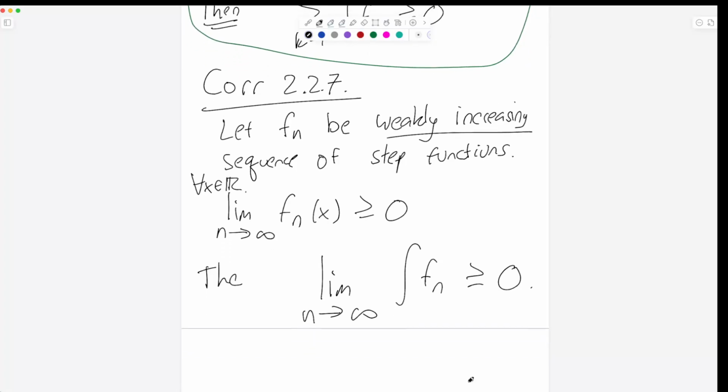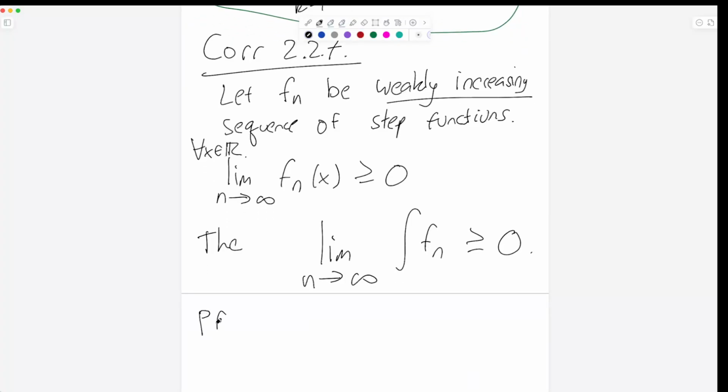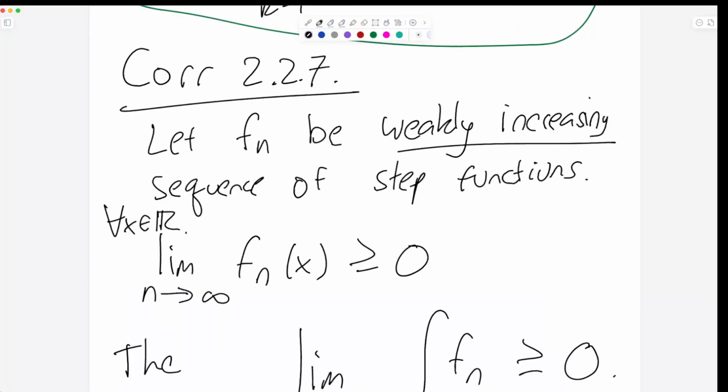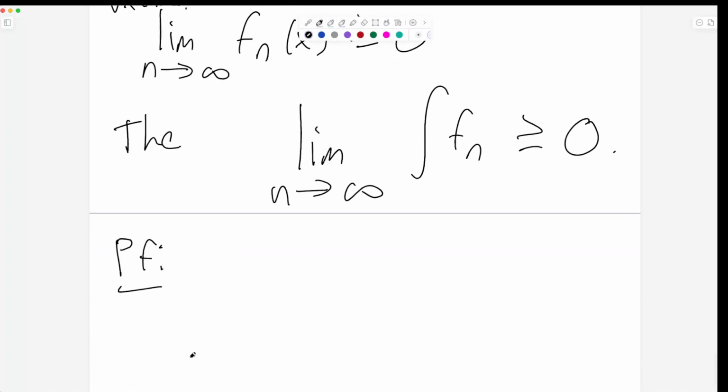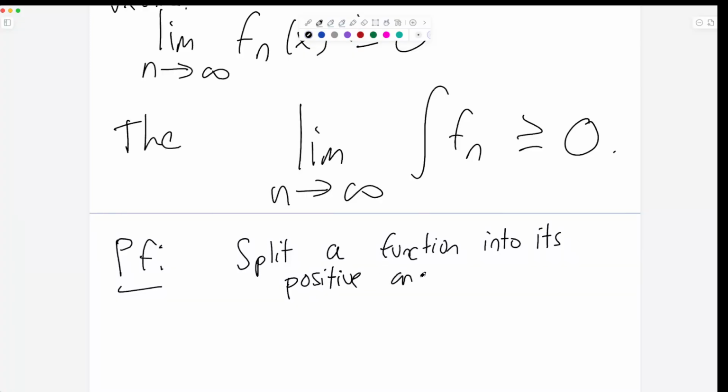Okay, and this proof involves a nice new notation that you've maybe never seen before, which is we split a function into its positive and negative part.